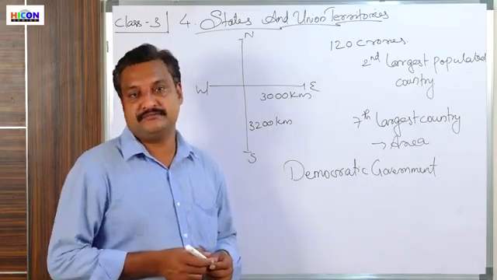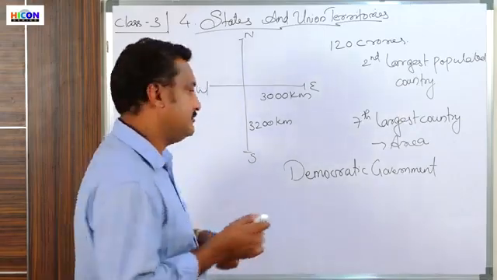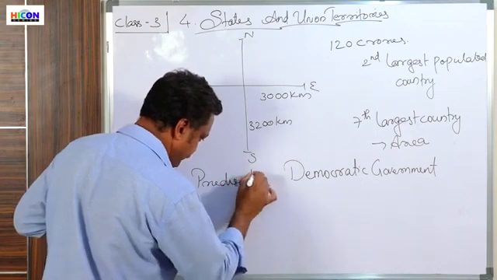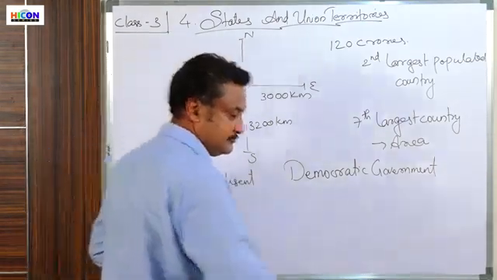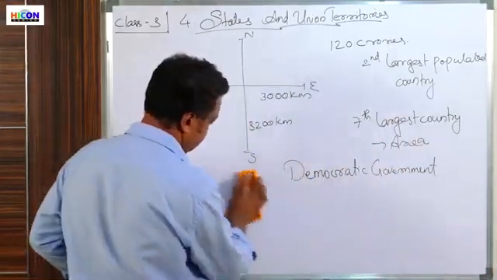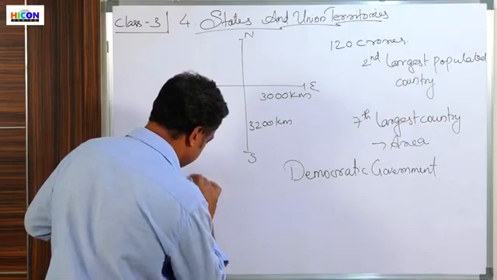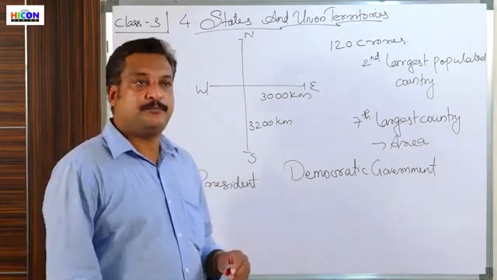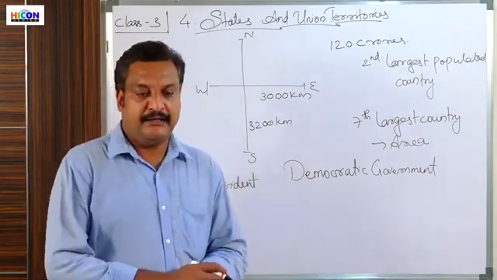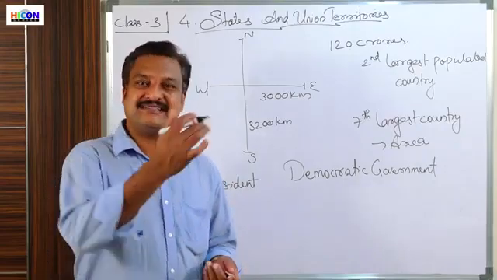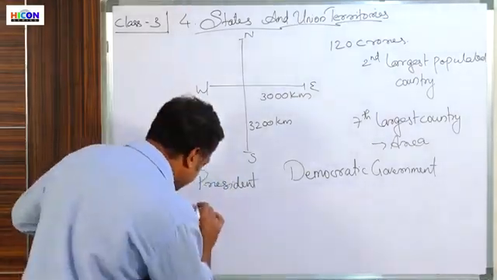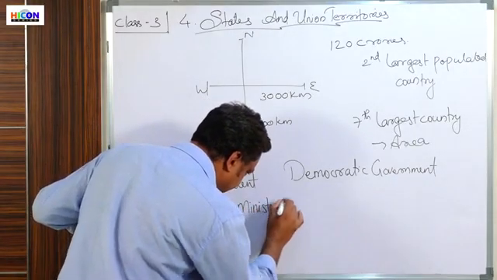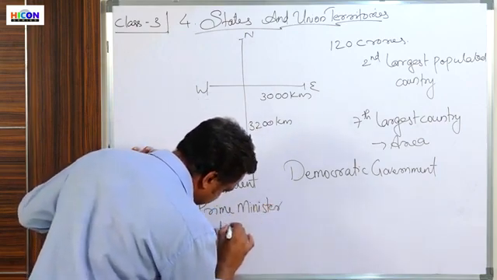Who is the head of the nation? The head of the nation is the President of India. So the President is the head of the nation, and he is assisted by a Prime Minister and a cabinet of ministers.